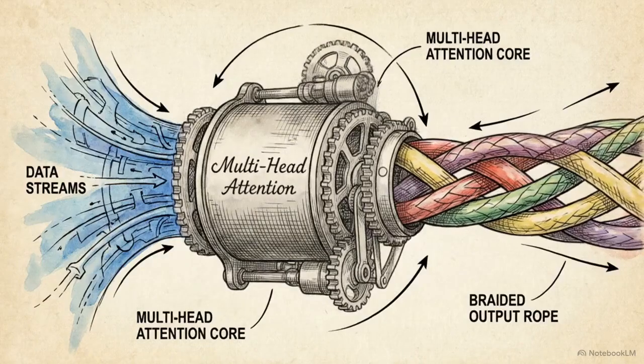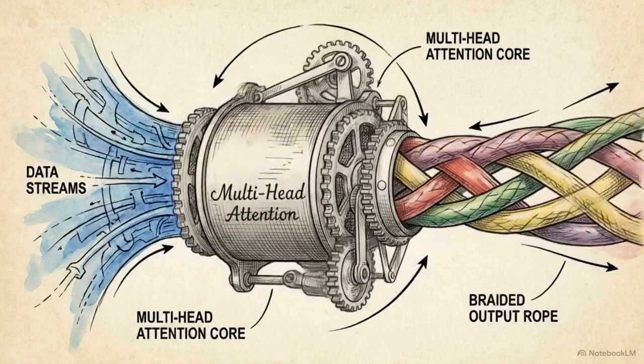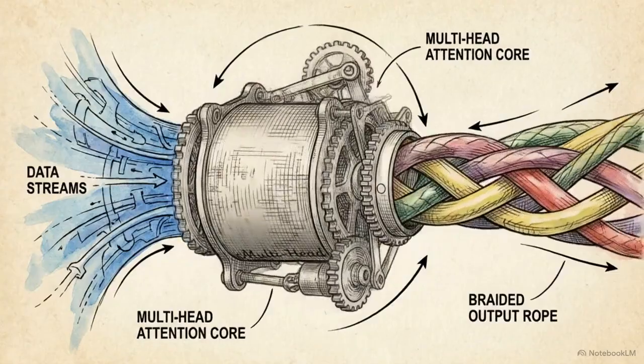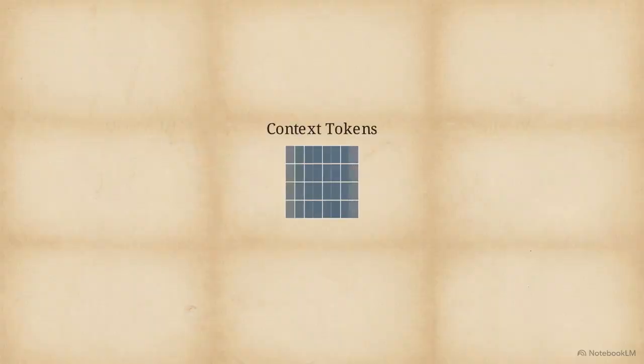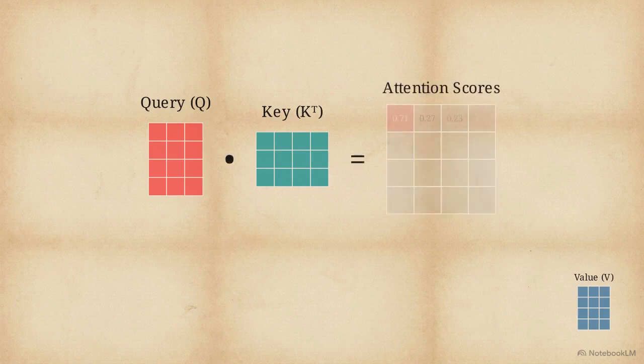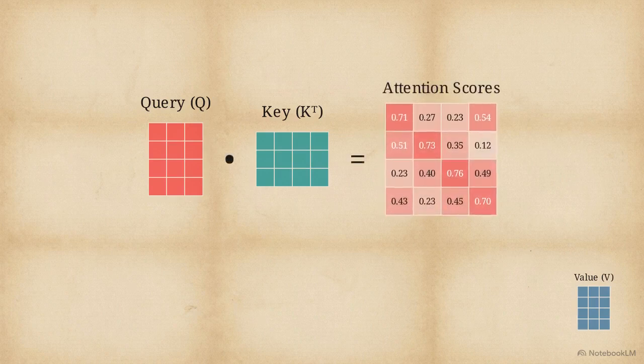Next, the normalized vectors enter the multi-head attention block. This is the engine that establishes the semantic relationships between the words in the sequence. Inside this block, the algorithm generates query, key, and value matrices. It calculates the dot product of these matrices to yield attention scores across the entire context window.